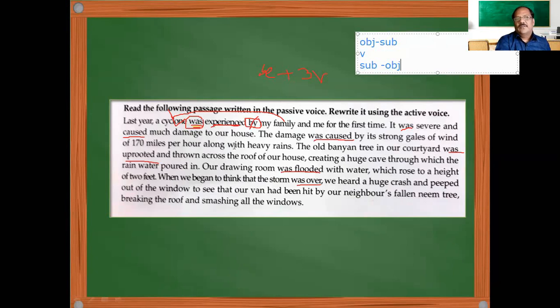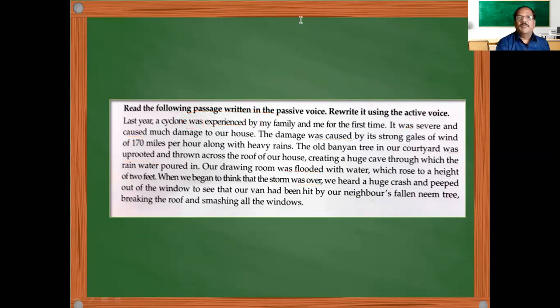That's all. So the "by" is removed and the be form is removed, and here this object is taken as a subject, and we write the suitable verb removing the be form. Looking at the be form we can write, and the subject is made into the object. So this way we will convert passive voice into active voice. This is vice versa. It's not so difficult. You can do it very easily once you make some practice. Okay, then